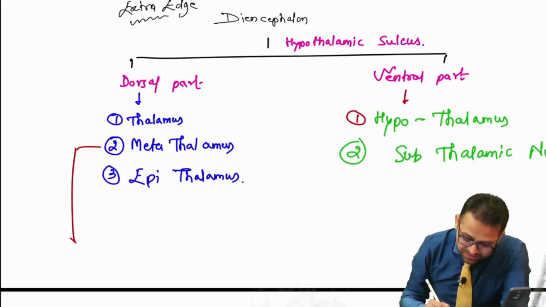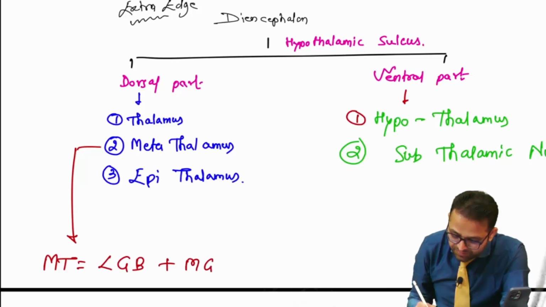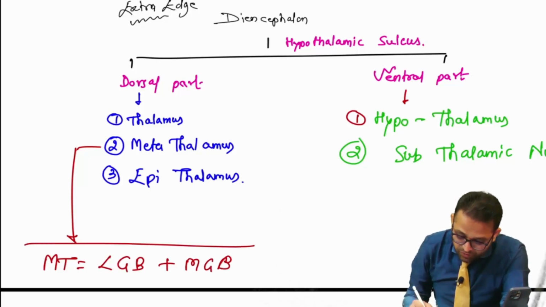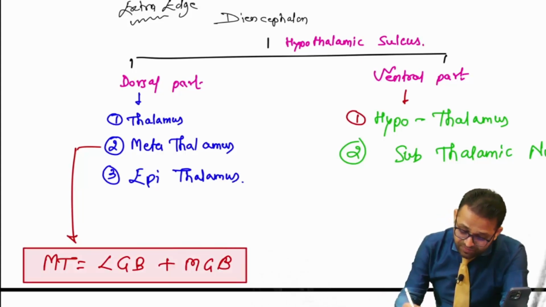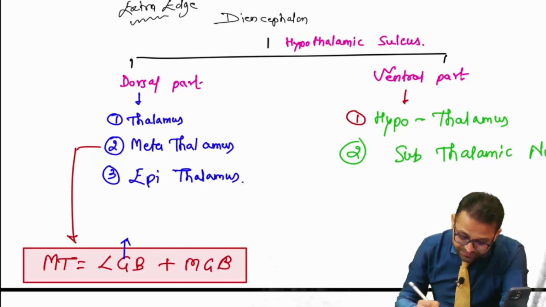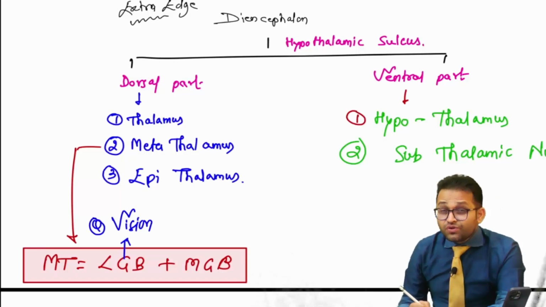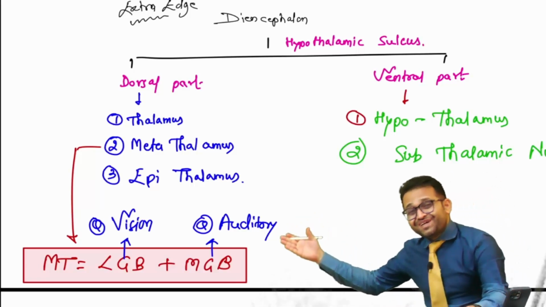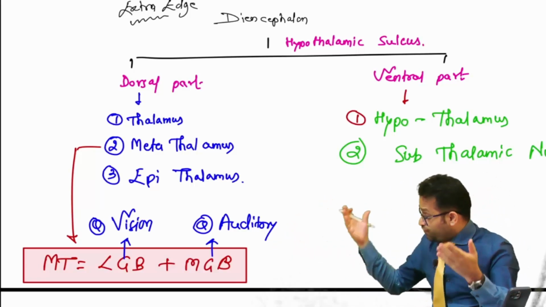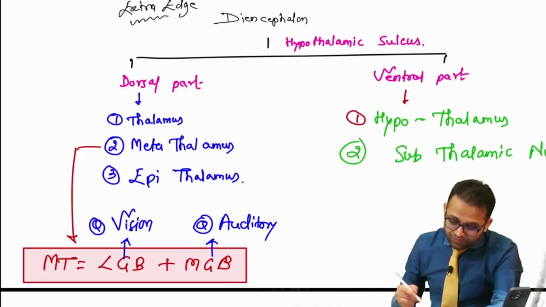Sir, this metathalamus. Sir, metathalamus is equal to lateral geniculate body plus medial geniculate body. So this is one important equation. Yes, integrating with your medicine, with your ENT. Remember the lateral geniculate body. Sir, this lateral geniculate body is related with which pathway? Vision pathway, MCQ. While the medial geniculate body is related with which pathway? Auditory pathway. So these are, you can say, ophthalmology, ENT, physiology, medicine integration. Agree everyone? Fine.